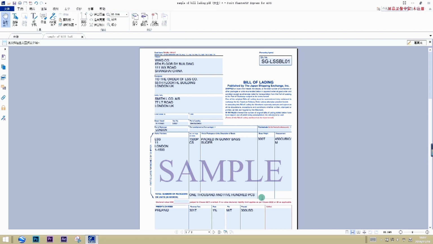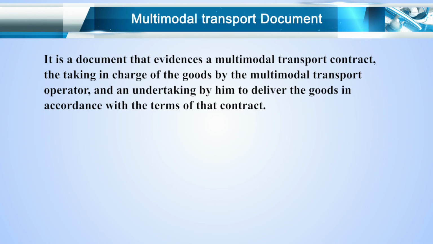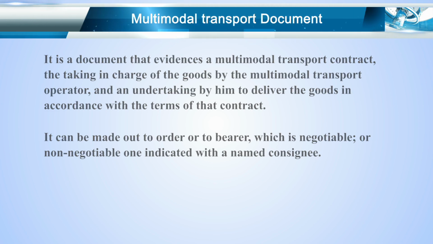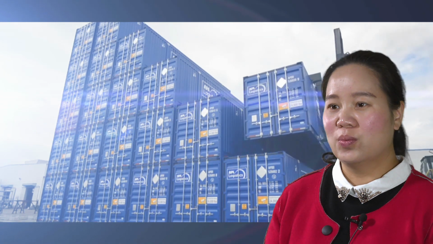Multimodal transport document is a document that evidences a multimodal transport contract and the taking in charge of the goods by the multimodal transport operator and an undertaking by him to deliver the goods in accordance with the terms of that contract. It can be made out to order or to bearer, which is negotiable, or non-negotiable, one indicated with the named consignee.